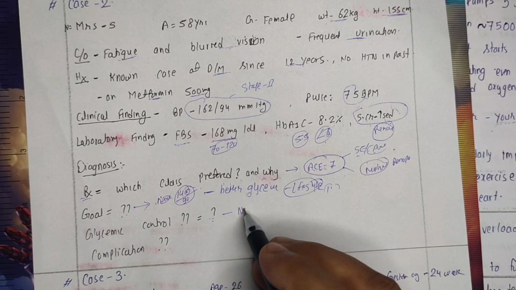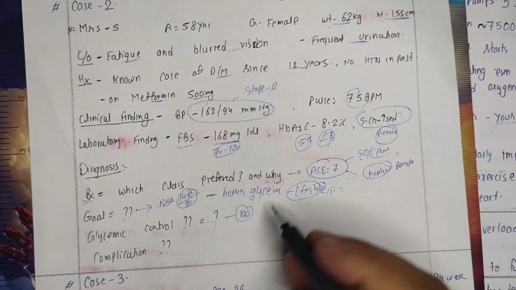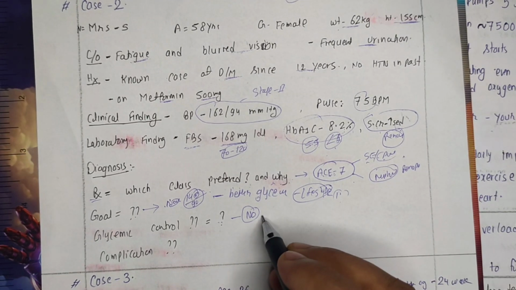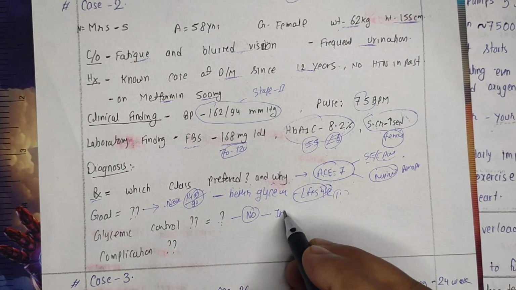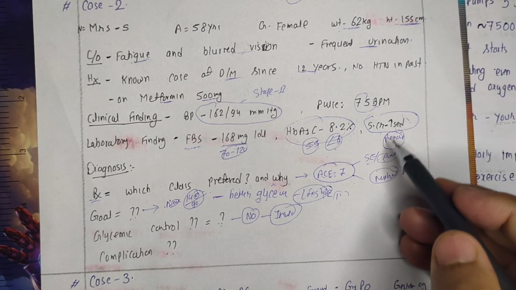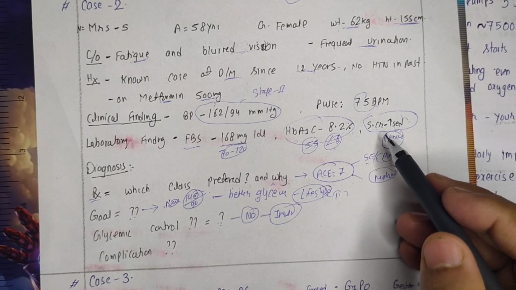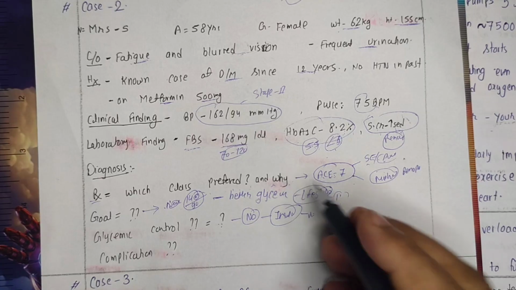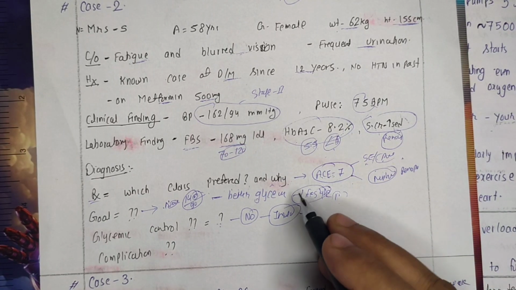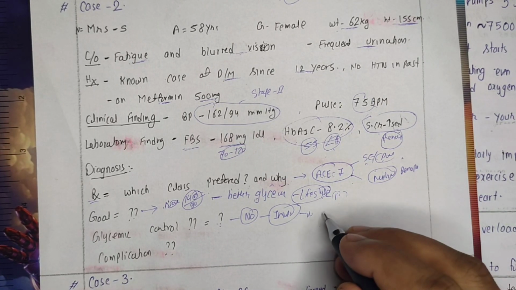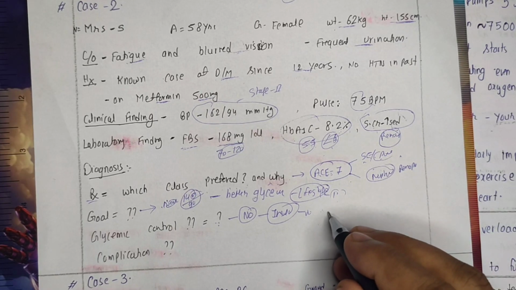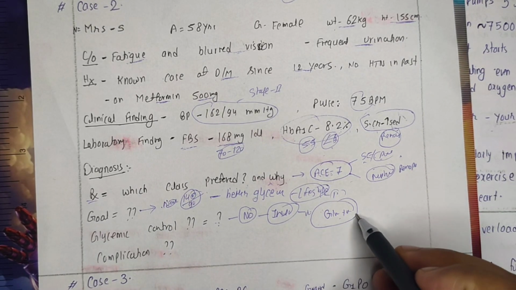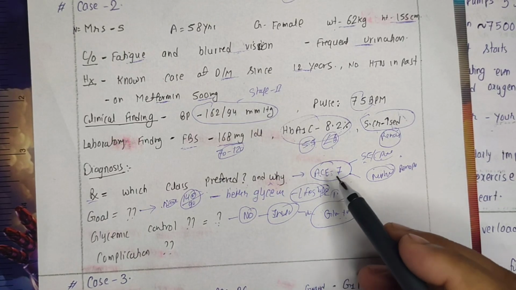Obviously no, she did not have better glycemic control. As of now, her HbA1c is so high. During her hospital admission, we can go with insulin for better control because her renal system is also involved. Then at discharge, we can go with the ACE inhibitors along with oral hypoglycemic agents. Rather than metformin alone, we can add one more compound, for example glimepiride plus metformin. In such a way, we could go with combination therapy so that we can have better glycemic control.